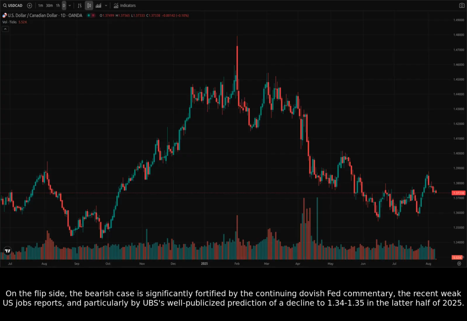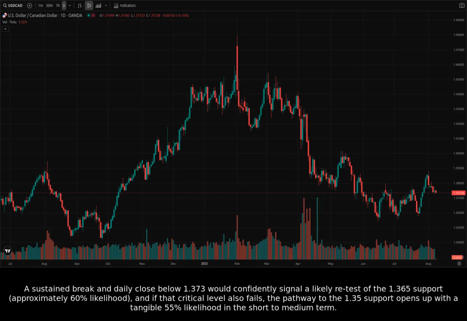On the flip side, the bearish case is significantly fortified by the continuing dovish Fed commentary, the recent weak U.S. jobs reports, and particularly by UBS's well-publicized prediction of a decline to 1.34 to 1.35 in the latter half of 2025. A sustained break and daily close below 1.373 would confidently signal a likely retest of the 1.365 support, approximately 60% likelihood, and if that critical level also fails, the pathway to the 1.35 support opens up with a tangible 55% likelihood in the short to medium term.